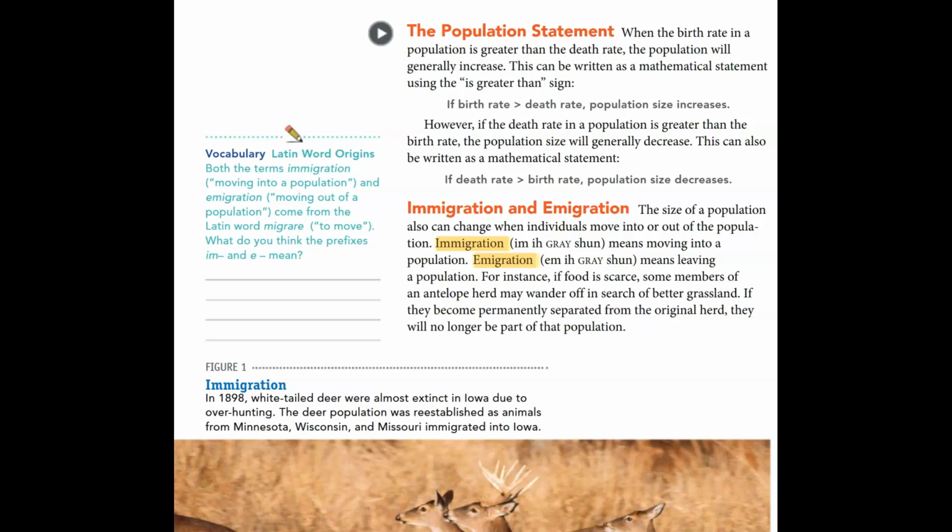Immigration and emigration. The size of a population can change when individuals move into or out of the population. Immigration means moving into a population. Emigration means leaving a population. For instance, if food is scarce, some members of an antelope herd may wander off in search of better grassland. If they become permanently separated from the original herd, they will no longer be part of that population.